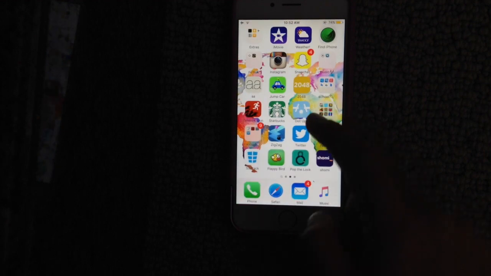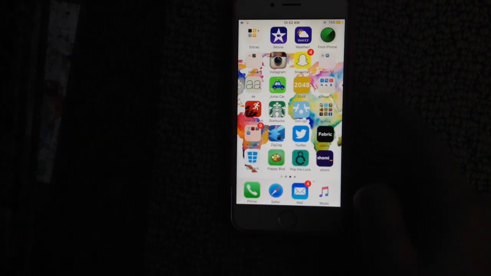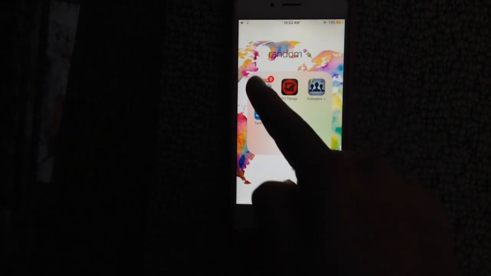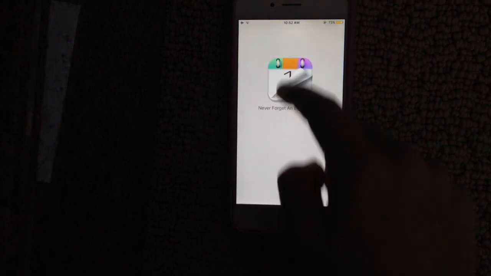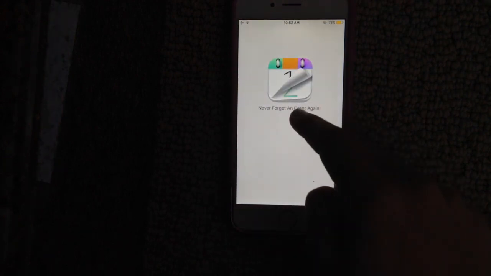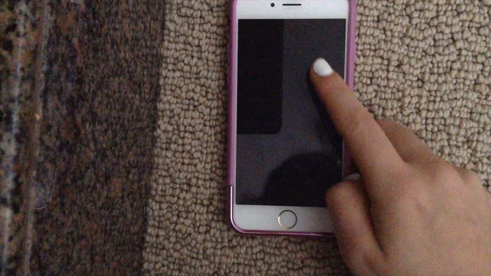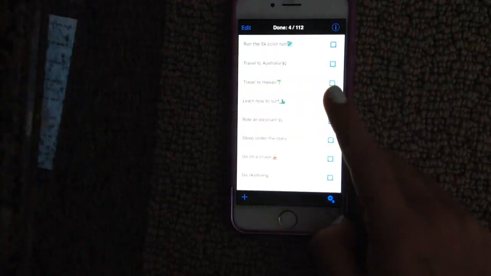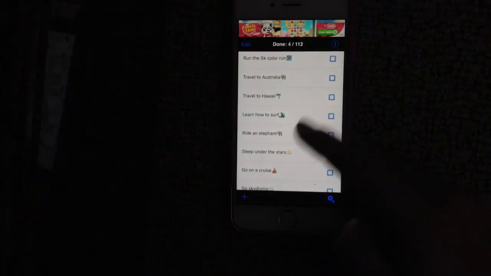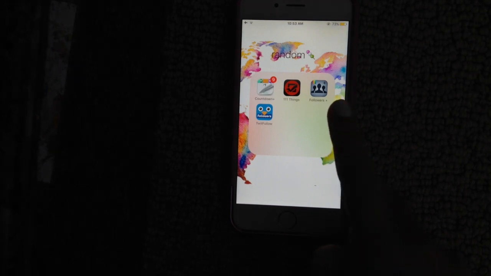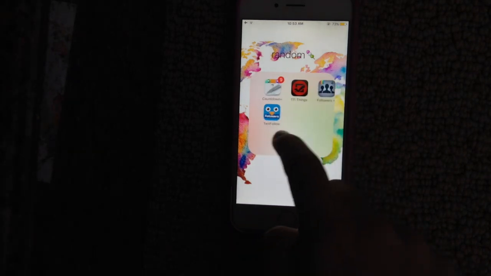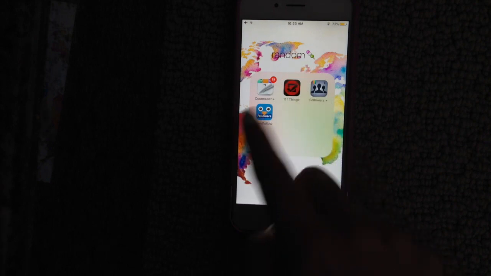These are all my games, and then I have this folder called Random, which is where I have my countdown app, and I actually really like this app to count down for different events. And I have 111 Things, which is basically like a bucket list app where I have a bunch of things I want to do. I have Followers where I can check my unfollowers on Instagram. Then I have my Twitter followers, which I can check my unfollowers on Twitter and who doesn't follow me back and stuff.